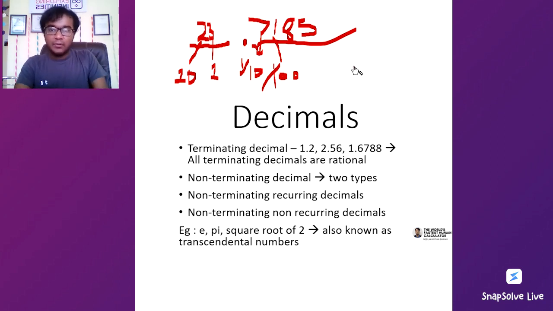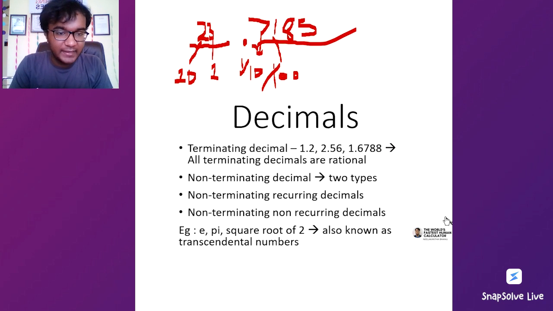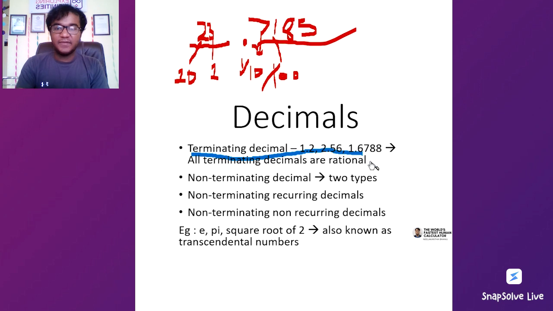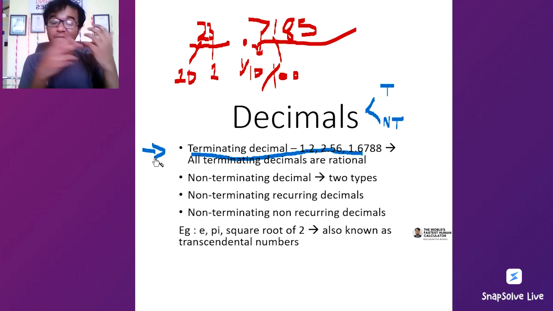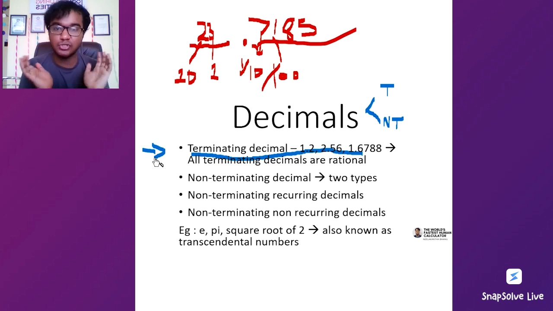So as we know, we would like to broadly categorize the numbers and the decimals which we know of in a few ways. We basically categorize decimals into 2 types. The 2 types are terminating and non-terminating. So what does terminating mean? Look at my point right here. Terminating decimals are decimals which end. What does the word terminating mean? Terminating जो खत्म हो जाता है.